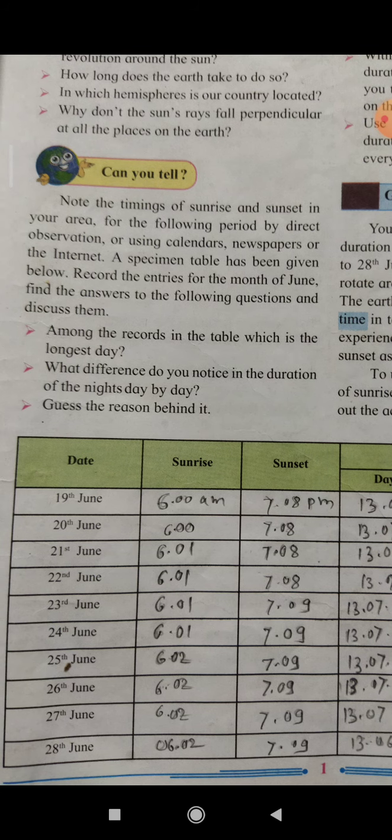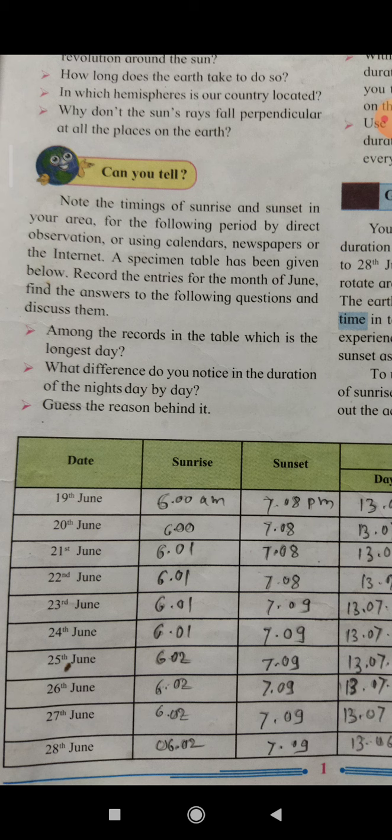Now students, on the 21st June, the day duration is more and night is long. Up to the 21st June, the day is increasing, and the night duration is lessening.